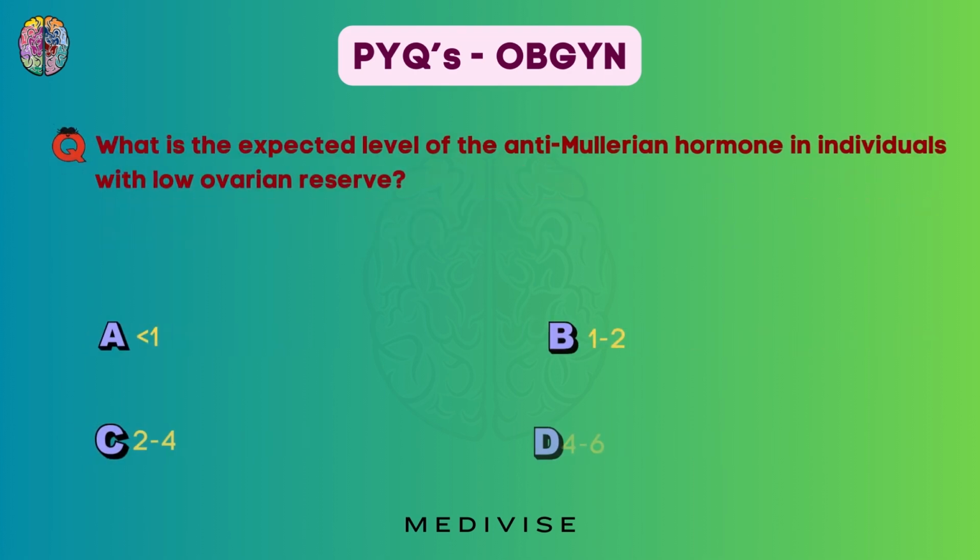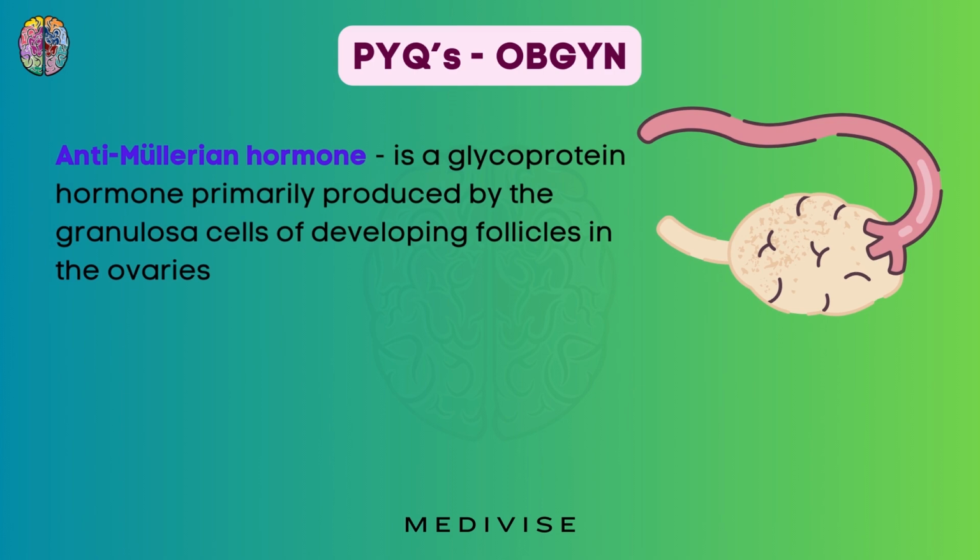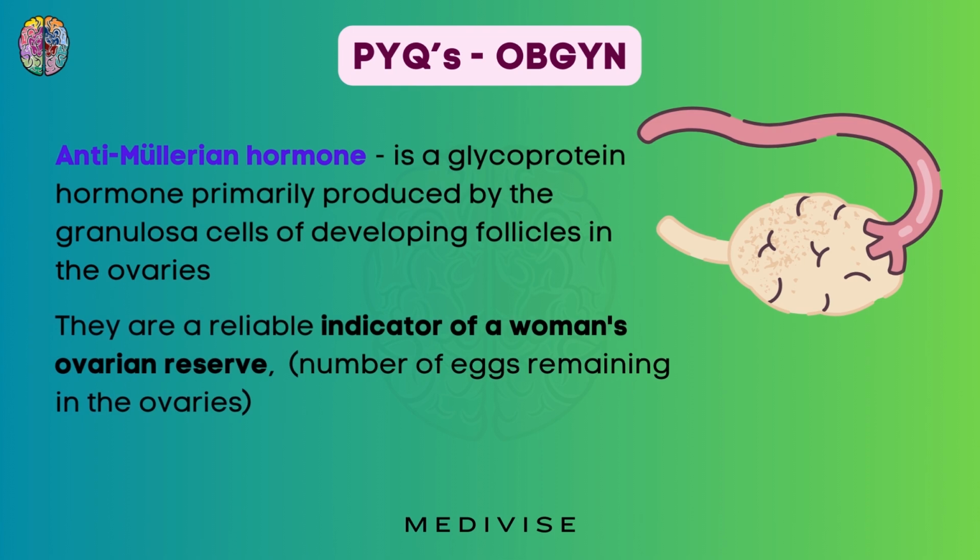Now, what is the expected level of the anti-Mullerian hormone in individuals with low ovarian reserve? Is it less than 1, 1 to 2, 2 to 4, or 4 to 6? So what is anti-Mullerian hormone? It is a glycoprotein hormone which is produced by the granulosa cells of developing follicles in the ovaries, and this hormone is an indicator of the woman's ovarian reserve, meaning number of eggs remaining in the ovaries.